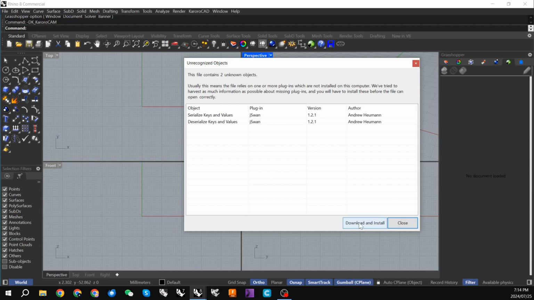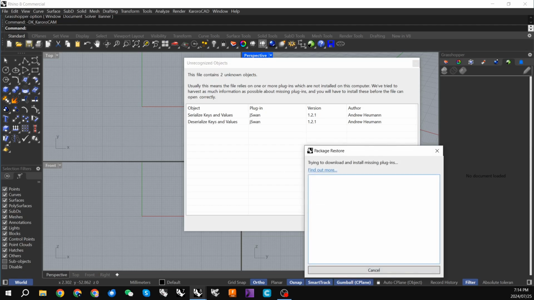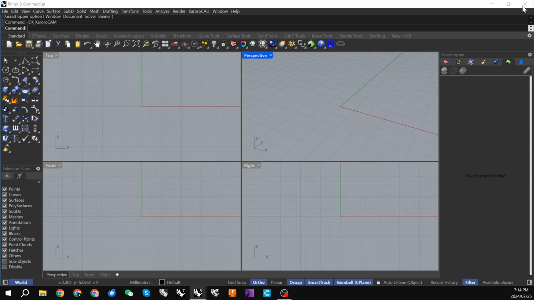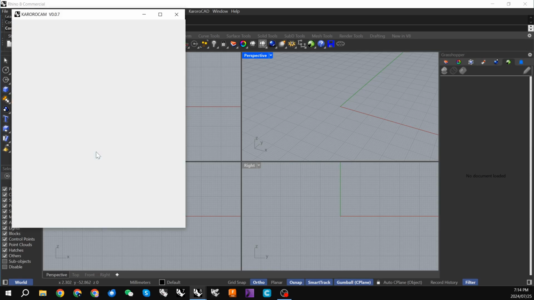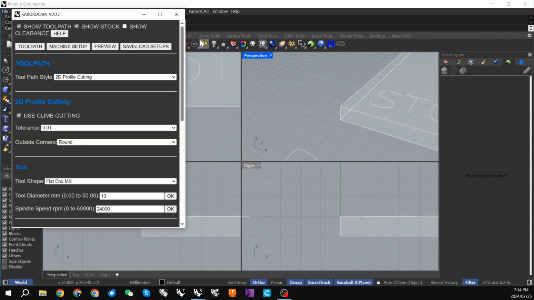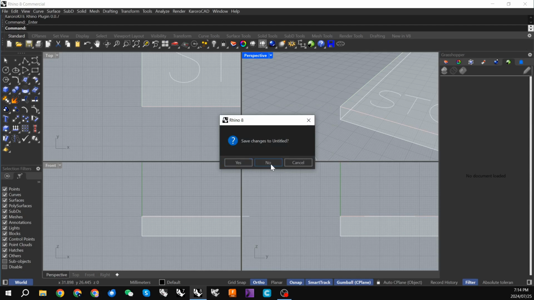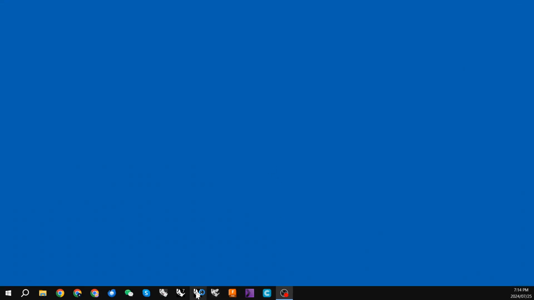I've removed the JSON plugin from Andrew Heumann just to show what that would look like for this installation. So we can download and install. We will need to restart because of those extra plugins, so I'm just going to restart Rhino again.